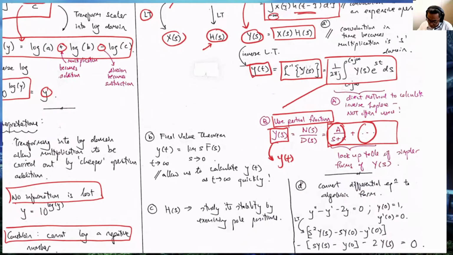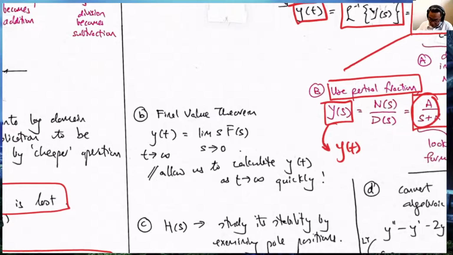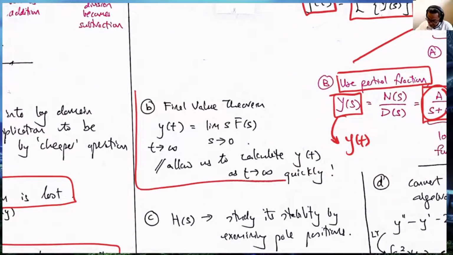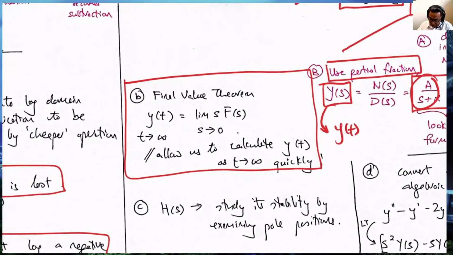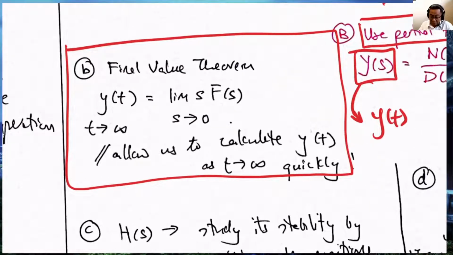What other things can we do? Well, we can do things like this. Final value theorem. What is final value theorem? Let's say that we have this problem we want to solve. We want to find y of t as t goes to infinity, and we want to find